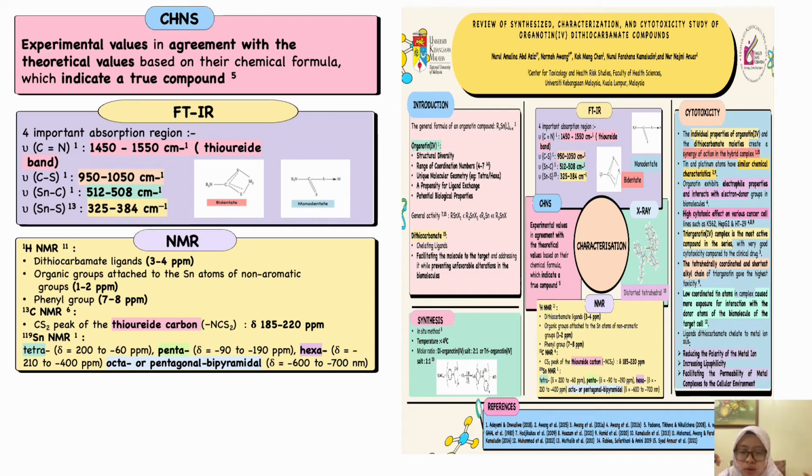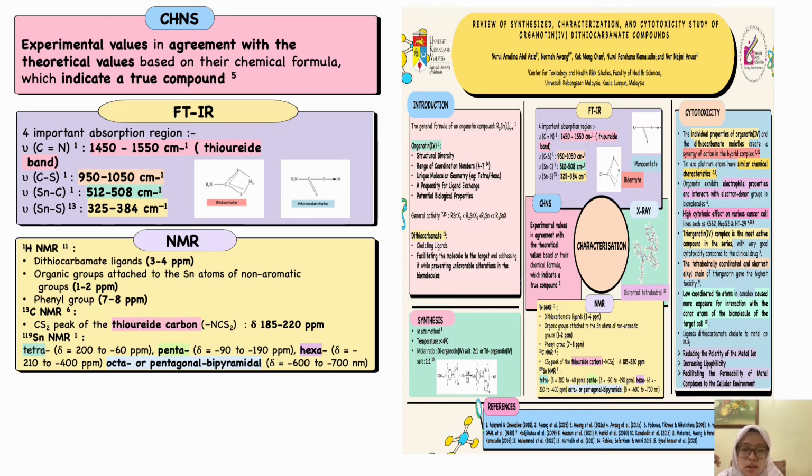In the nuclear magnetic resonance spectroscopy, the hydrogen NMR can be categorized into 2 chemical shifts, which are for the dithiocarbamate ligand and also the organic group attached to the stannum atom, of non-aromatic groups and phenyl groups. For the carbon NMR, the CS2 peak of the thioureide carbon can be observed.